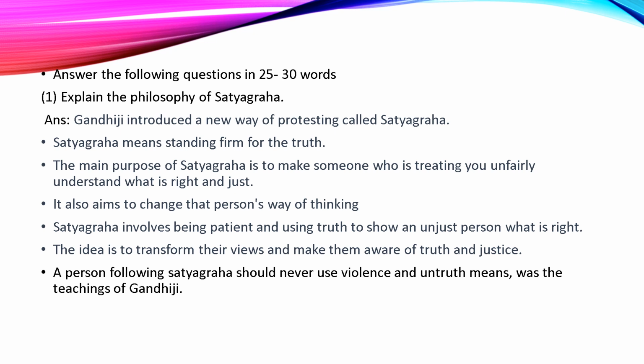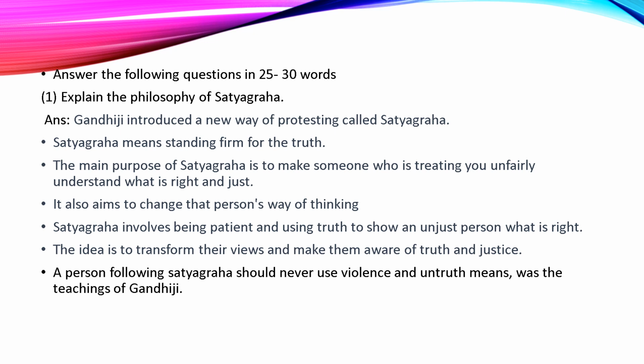The main purpose of Satyagraha is to make someone who is treating you unfairly understand what is right and just. Satyagraha is the way to make someone realize that the way they are treating you unfairly is not right, is not just, and it makes them realize what is right and what is just. It also aims to change that person's way of thinking. With the help of Satyagraha, Gandhiji wanted to change the person's way of thinking also.